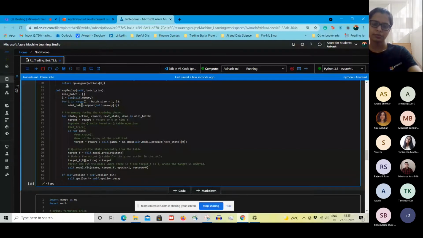stores it like this. We have a variable called mini batch. It stores all the memory that it has of whatever state we were in, whatever action we took. And then it creates a target, and it gets used in the model.